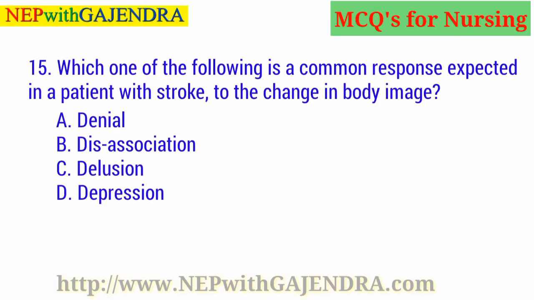Which one of the following is a common response expected in a patient with stroke to the change in body image? A. Denial. B. Disassociation. C. Delusion. D. Depression. Guess the right answer. Right answer is C. Delusion.